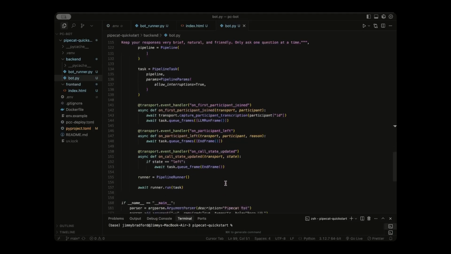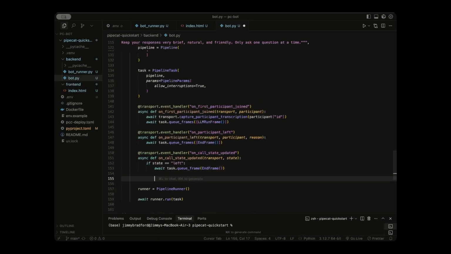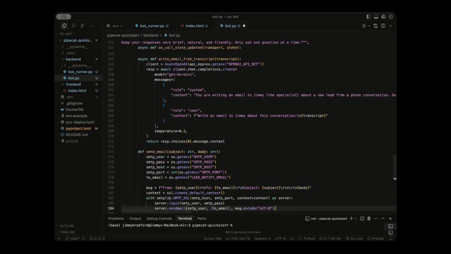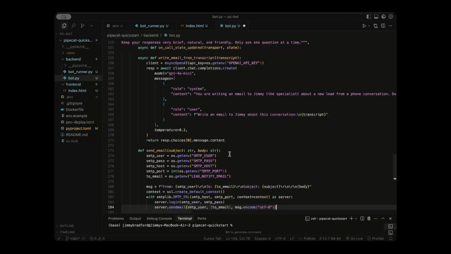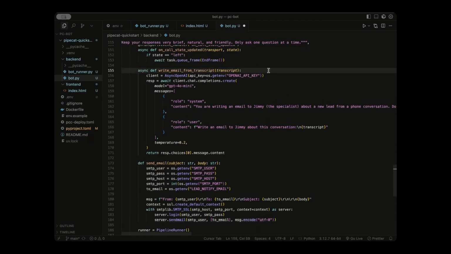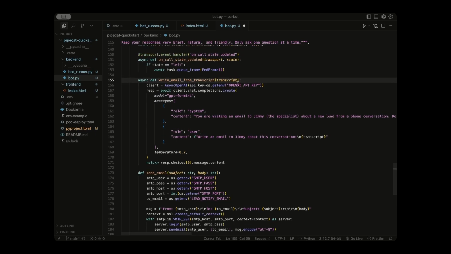So for this feature, we need two functions, and we're going to go right before we initialize our runner and paste in our write email function and our send email function. Really quickly going through these: after our conversation is done, it is going to be stored in this transcript variable. Then we're going to use OpenAI asynchronously by defining this client instance. We then actually call the OpenAI LLM by using this create method, defining what model we want. And then we have to pass it two things, a system message and a user message.